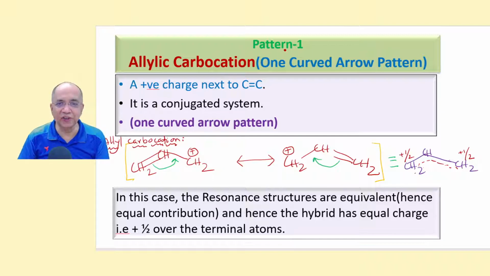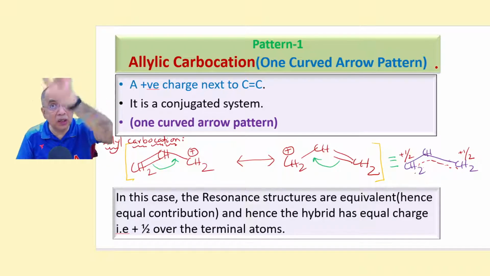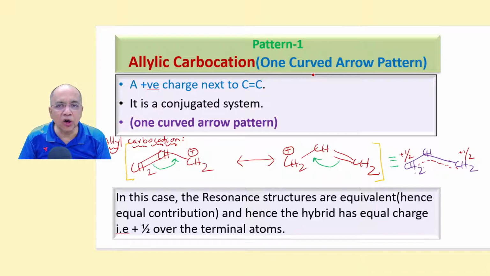Now see, the first pattern is called the allylic carbocation pattern. That is a 1 curved arrow pattern. You will be using only 1 curved arrow, normal arrow. Allylic carbocation: that is positive charge next to a pi bond, C double bond C. Positive charge next to C double bond C. That is the allylic carbocation. It is a conjugated system, as we have learned.